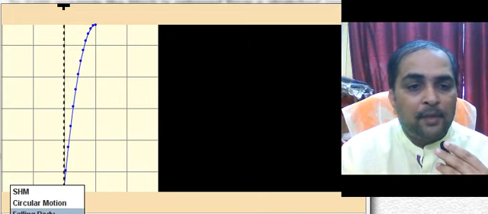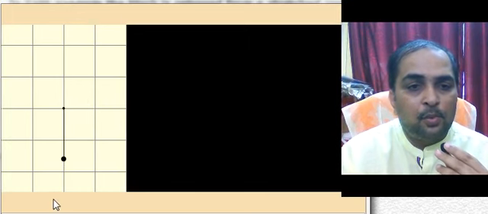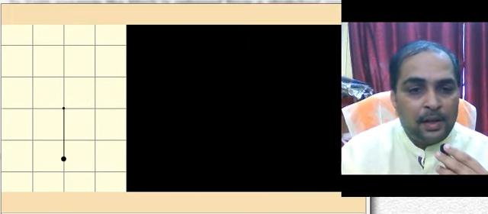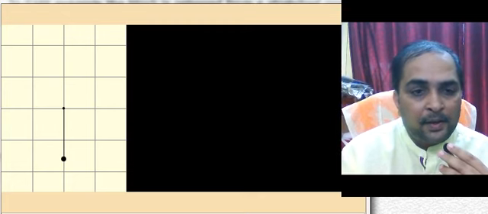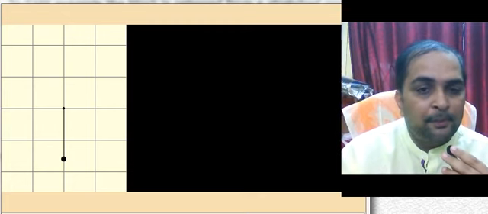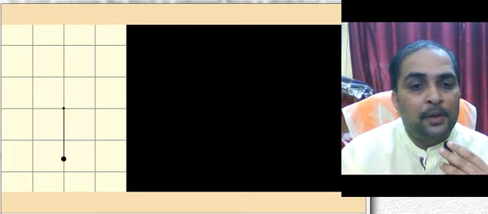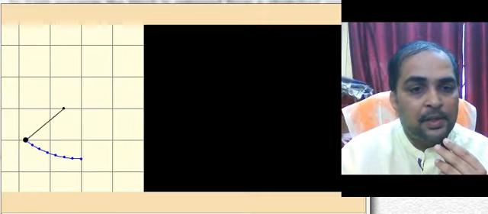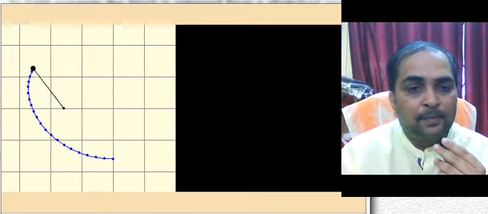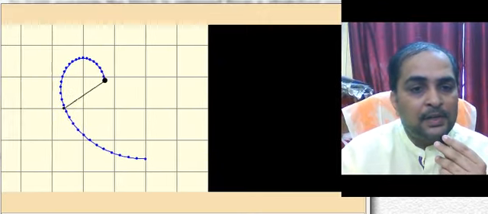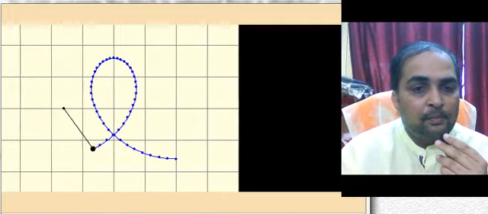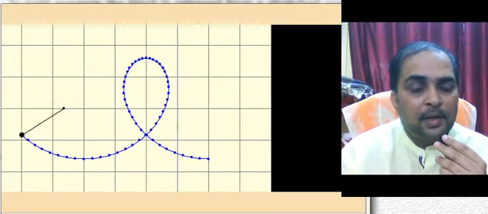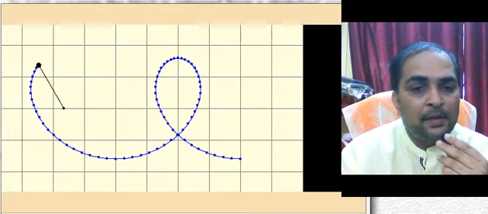Similarly, if at all I change the particle to move in a circle, and you and me are at rest and staring at the animation, and the graph sheet is moving forward. If a person is attached to the graph sheet and he moves along with the graph sheet, how does it look? See here. For us, the particle moves in a circle, but for the person who is moving along with the graph sheet, it appears to move like that.